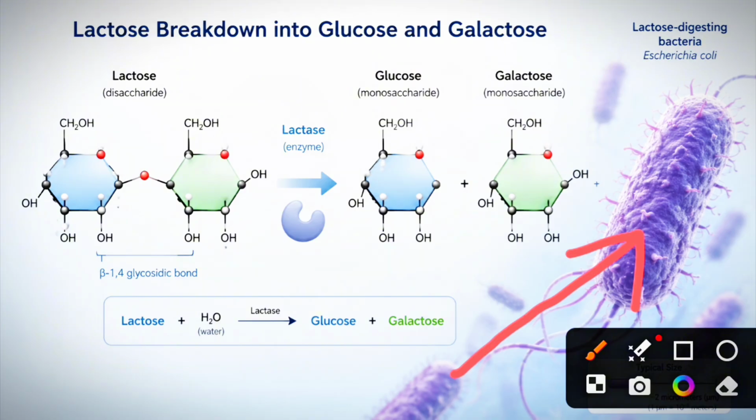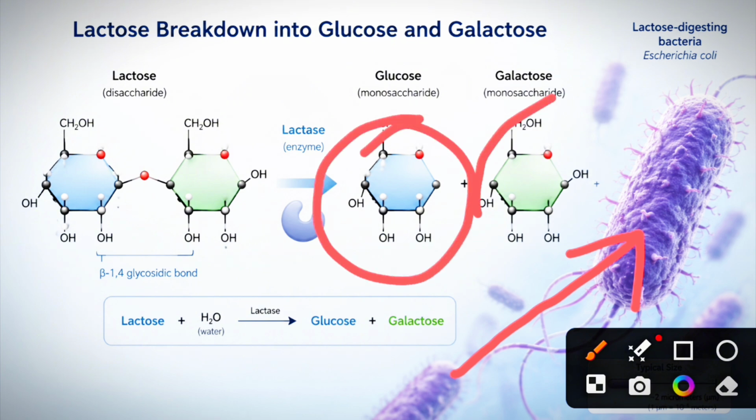Lac Z gene produces the beta galactosidase enzyme. It is the lactase enzyme that breaks down lactose to glucose and galactose. Okay students, so glucose and galactose enter into the metabolic pathways of bacteria. Then bacteria utilize these two for energy production. Okay students, this is the expression of these three genes.